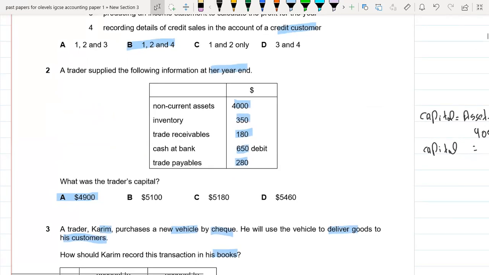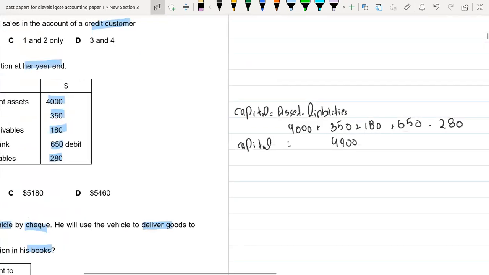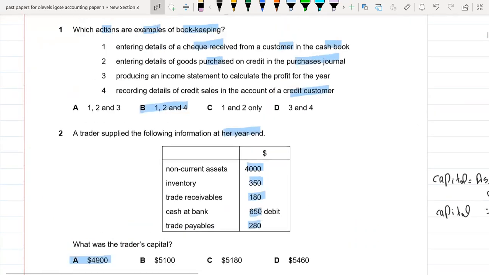In the second question, we have the non-current asset, inventory, trade receivables, cash at bank, and trade payables. We want to find the capital. Now this is very easy. The capital formula is equal to assets minus liability. Assets were 4,350, 180, 650, and liability was 280. So capital is equal to 4,900. So A is the right option.